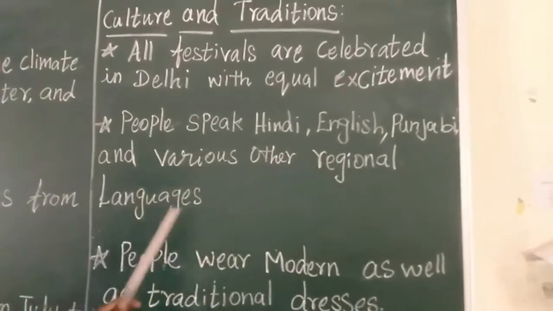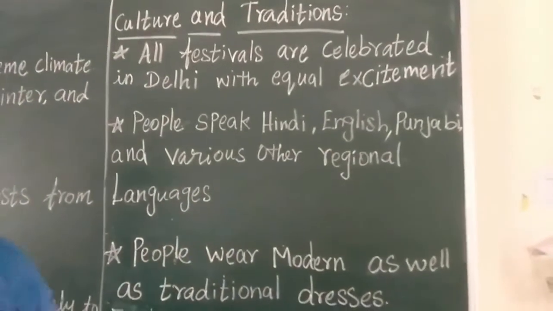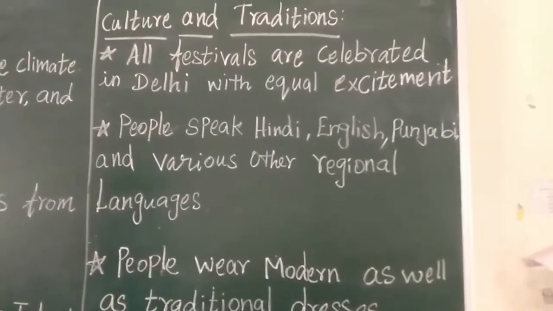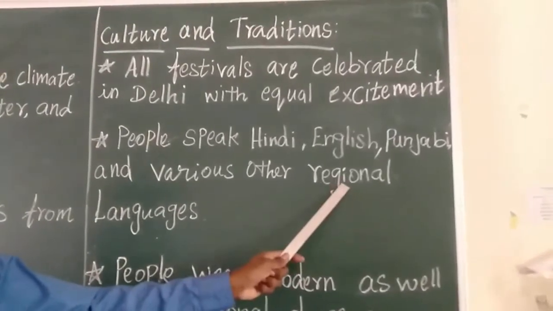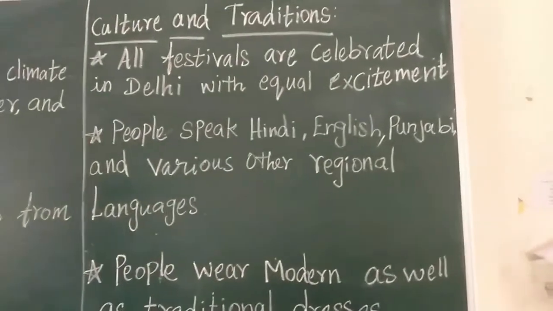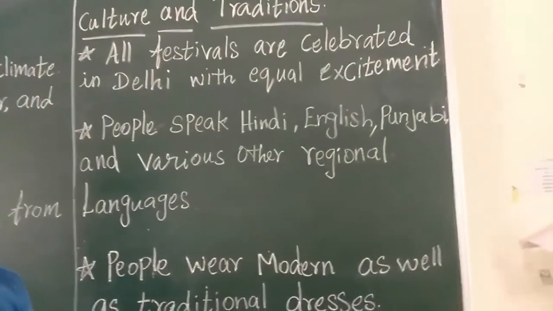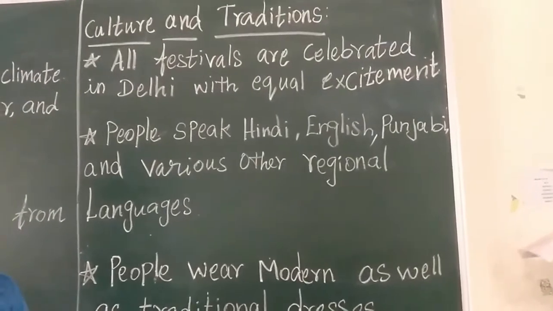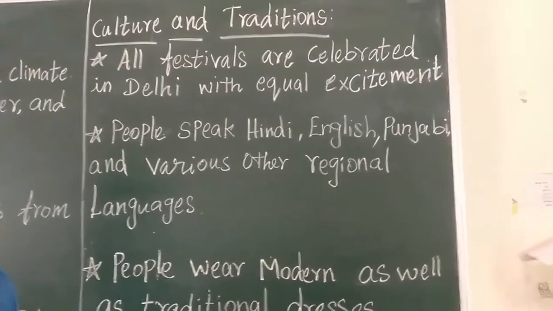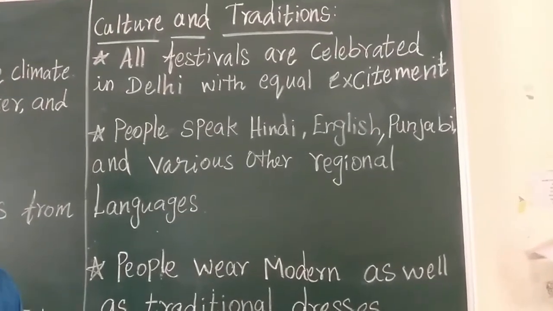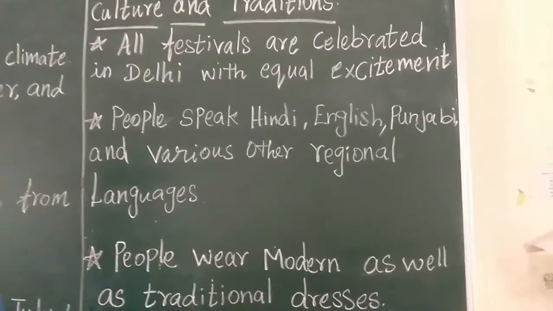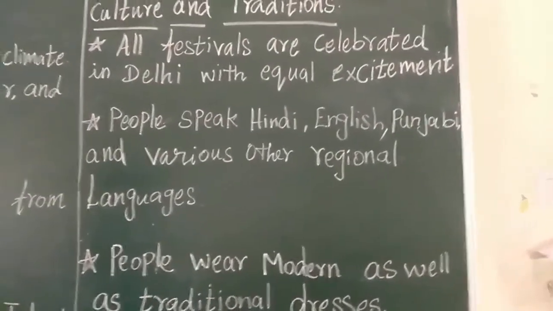What are regional languages? Regional language means Tamil is the regional language of Tamil people. Region means a state, we can say. The language spoken in a particular region, a particular state, is the regional language. We are speaking Tamil in Tamil Nadu, so Tamil is the regional language of Tamil Nadu. Same way, Malayalam is the regional language of Kerala. Kannada is the regional language of Karnataka.